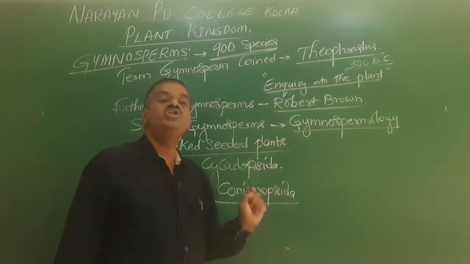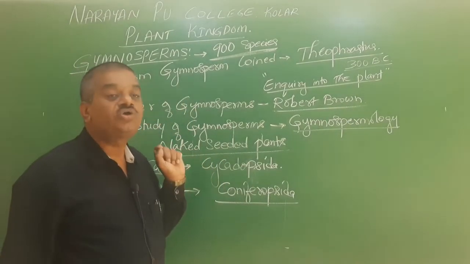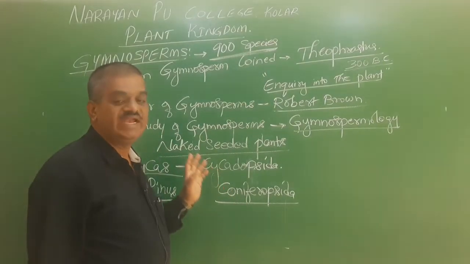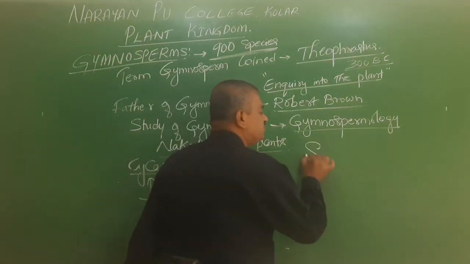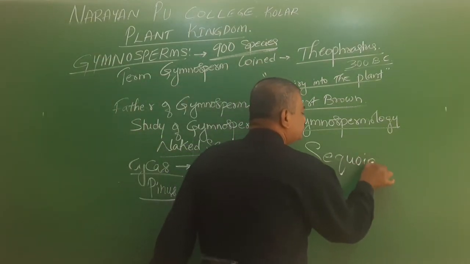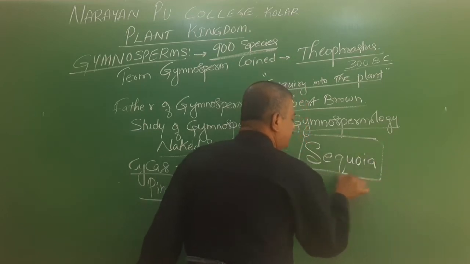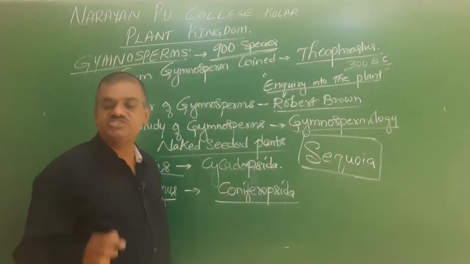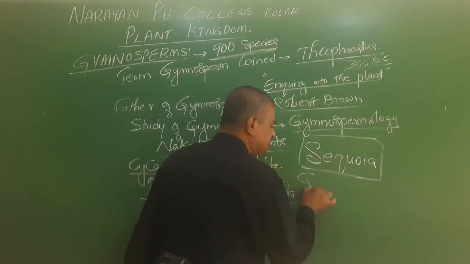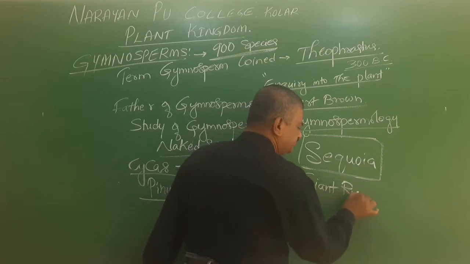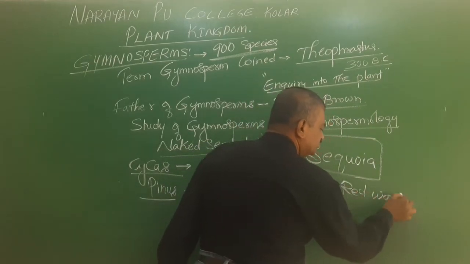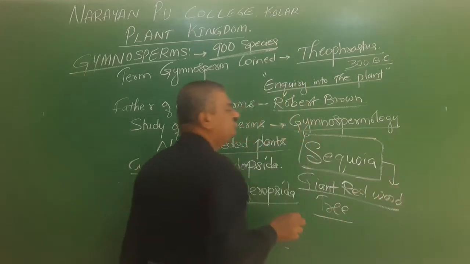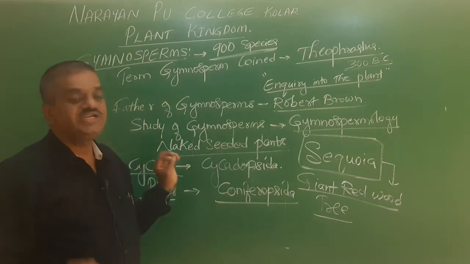In Coniferopsida, there is the tallest tree, or gigantic tree, called Sequoia. This is very important for your NEET exam also. Sequoia is called giant redwood tree.